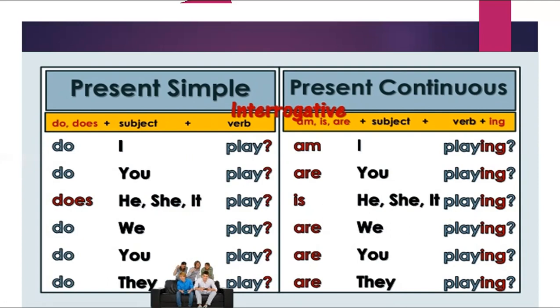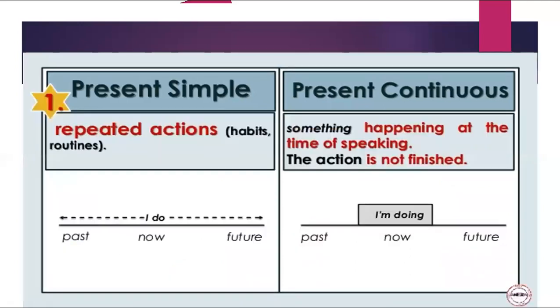But if you want to make a yes or no question in present continuous, you are going to use am I playing instead of I am playing. Am I playing? Are you playing? Is he playing? Is she playing? Is it playing? Okay. Are we playing? Are you playing? Are they playing?